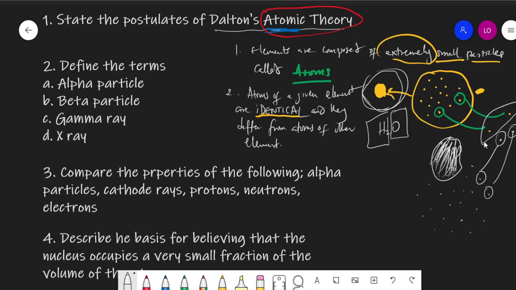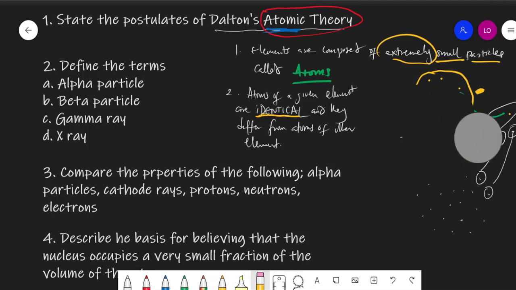other guys, which means atoms of elements are identical to themselves, but they will be totally different when compared to atoms of other elements. That's the second postulate of John Dalton. The third thing John Dalton said, let me create some space here now. Just give me a little time. Just create some space here.